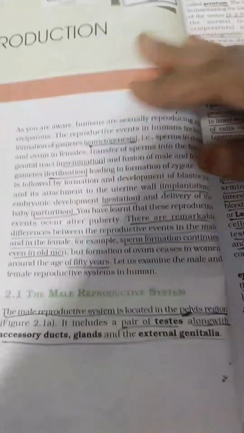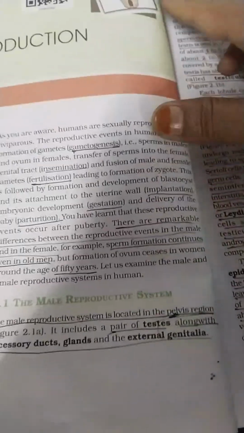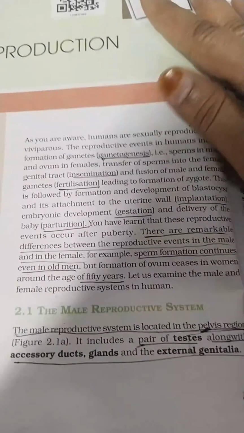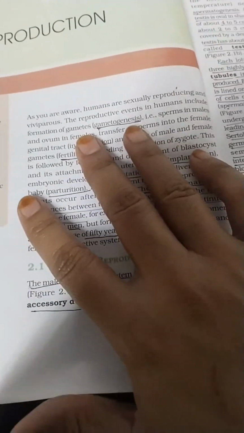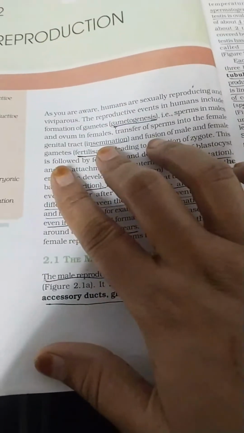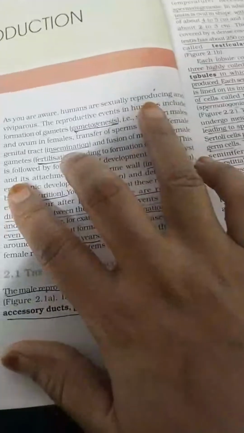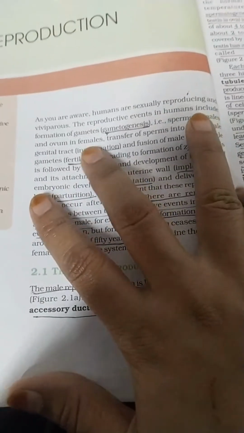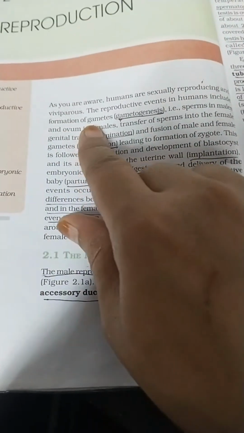Why? Because in the early stage, in the adolescence period, some of the students know about this, some of them don't know. And the much more difficult part is to teach this lesson. See, as you are aware, humans are sexually reproducing and viviparous. What does that mean? The human beings reproduce sexually, a physiological process. And viviparous means they give birth to the young one.